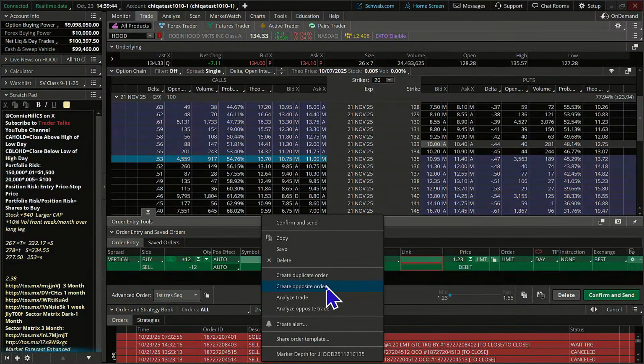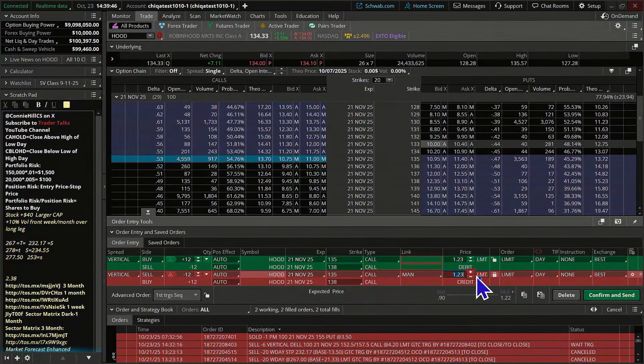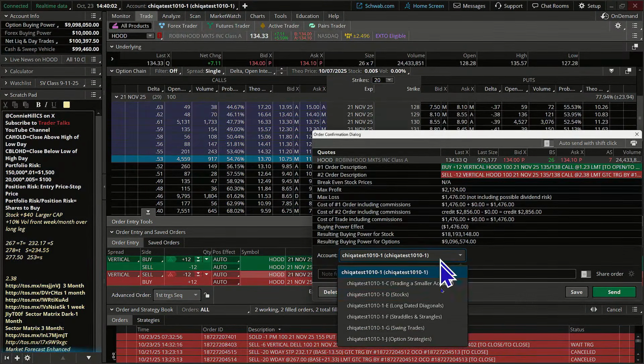We'll put in an opposite order here. We already calculated we'd be buying this back for $238, and we'd be happy campers. All right, we'd say, give it to me. Happy. So yeah, this is going to be a limit order, good till canceled. That's what we need to put there. Click confirm and send. Move it to our option strategies bucket.